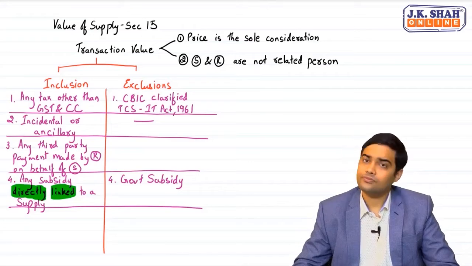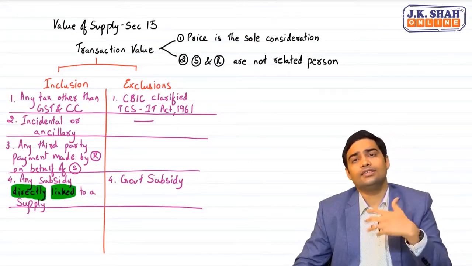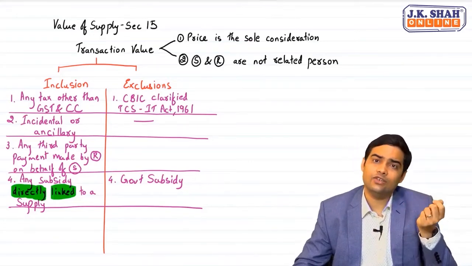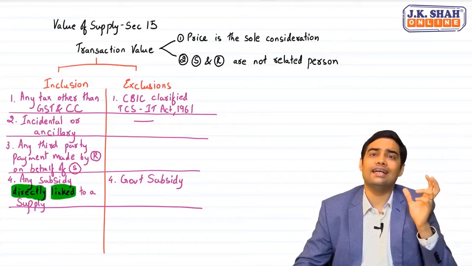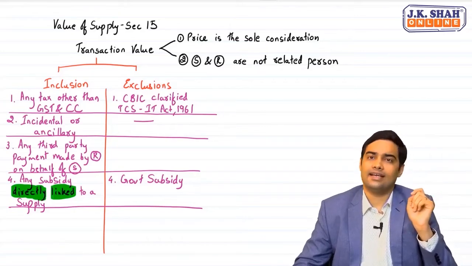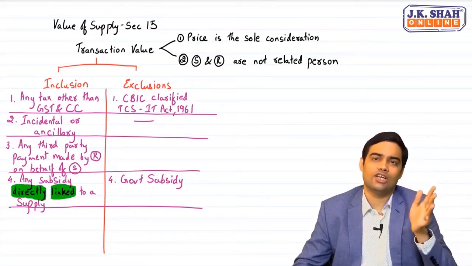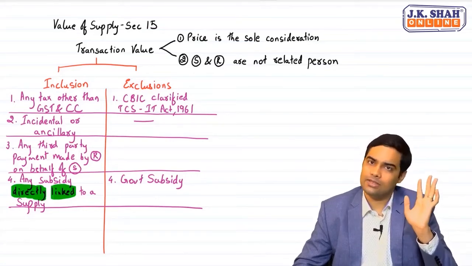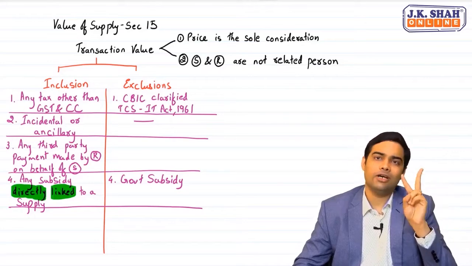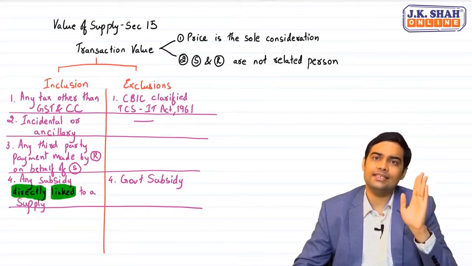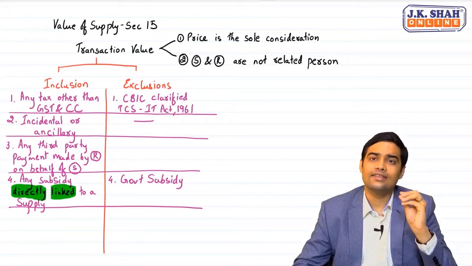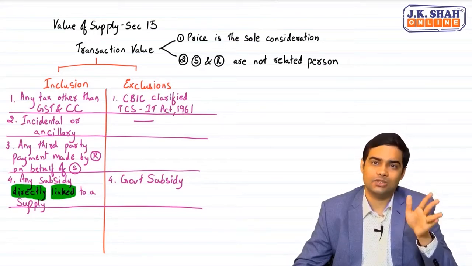Clear? Okay. Sir, if it is a subsidy which is not directly linked to a supply, just a random amount received, then in that case, it does not have a correlation with a supply, GST will not be applicable. Okay. Now remember two things. If nothing is mentioned in the question, then ignore government subsidy.